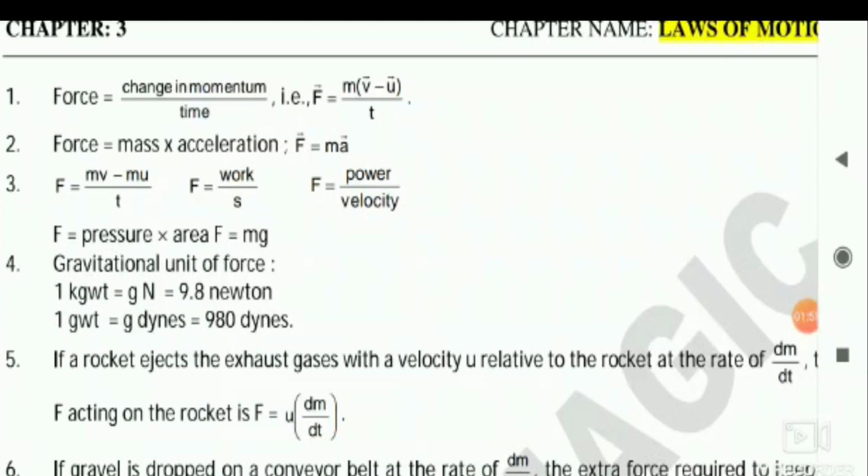Right, let's go to the first formula. Force is equal to change in momentum by time, that is, final momentum minus initial momentum by time. Very simple formula. If the question is asking on this, u will be given, v will be given, t will be given, and mass will be given, and they may ask you the force. Sometimes you may get this kind of easy question also.